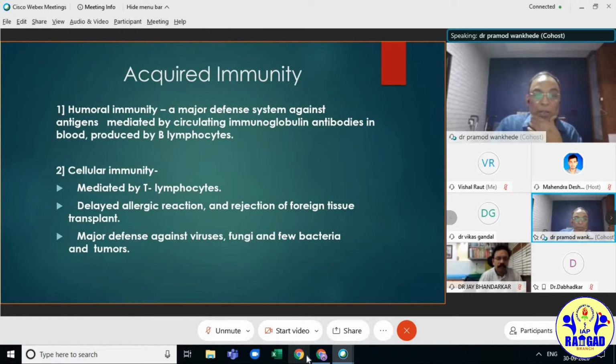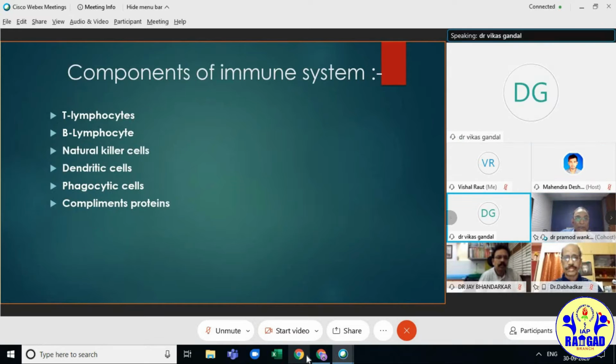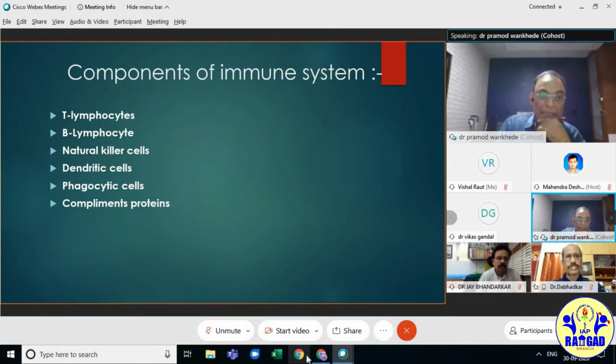It is the major defense against viruses, fungi, and bacteria, whereas humoral immunity acts specially against bacteria. Similarly, cellular immunity acts against intracellular bacteria, particularly leprosy, tuberculosis, etc.